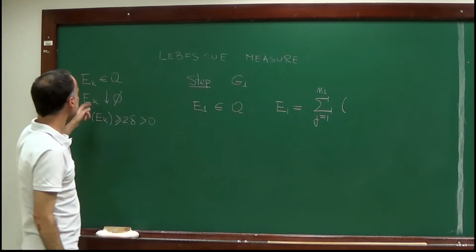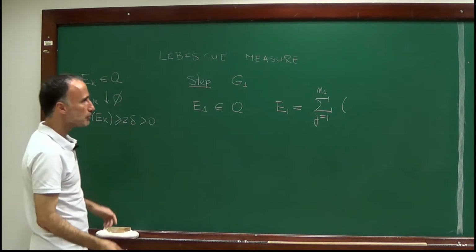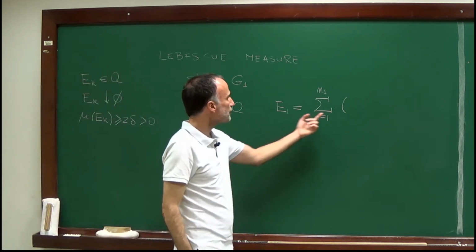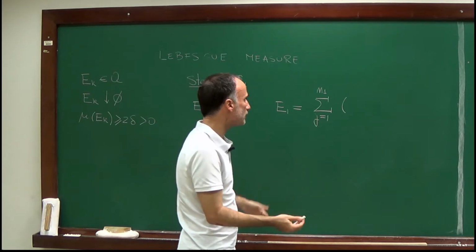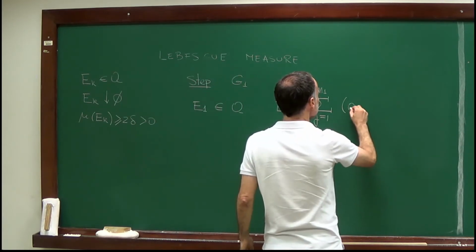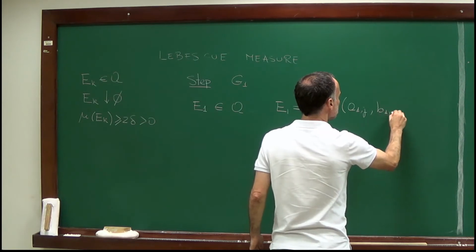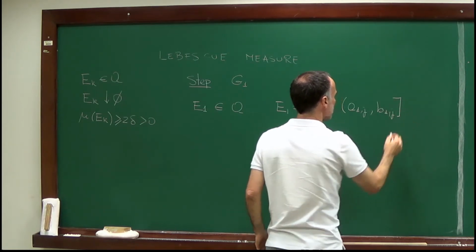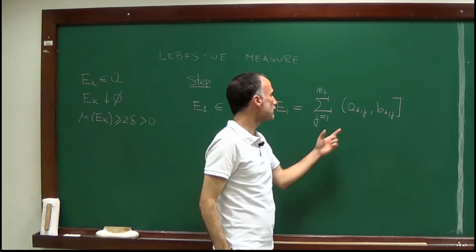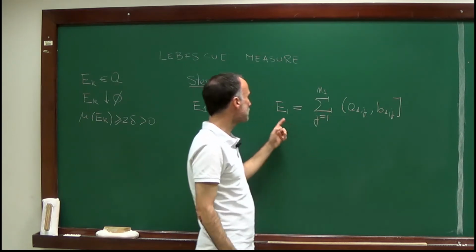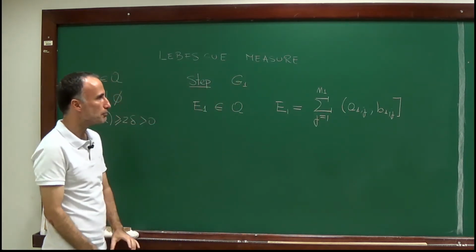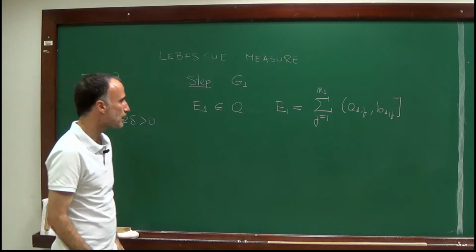Since E1 is contained in the interval minus n, n, these intervals are all finite intervals, so they can be written as (A1j, B1j]. I know that there exist a finite number of such intervals, and E1 is given by this union.